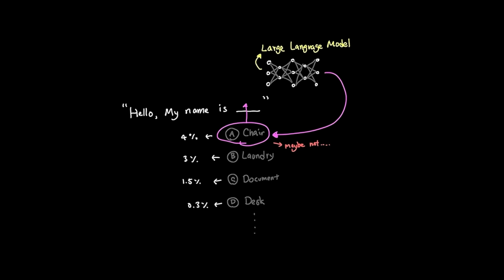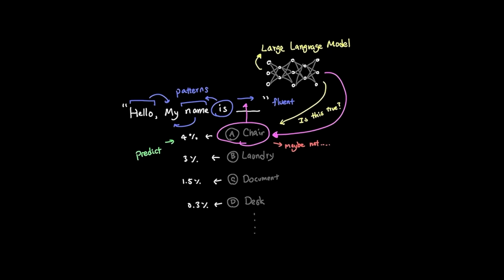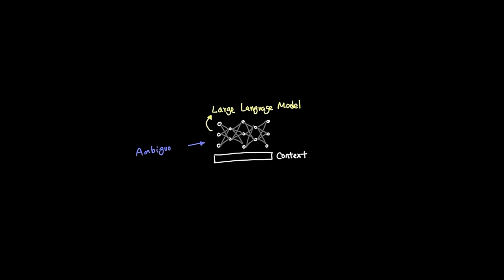At its core, a large language model is trained to predict what comes next. It learns patterns in language extremely well, which is why it sounds fluent and convincing, but it is not naturally built to pause and verify whether something is true. So if the question is ambiguous, if the model does not have the right context, or if it simply doesn't know, it can still produce an answer that sounds plausible.